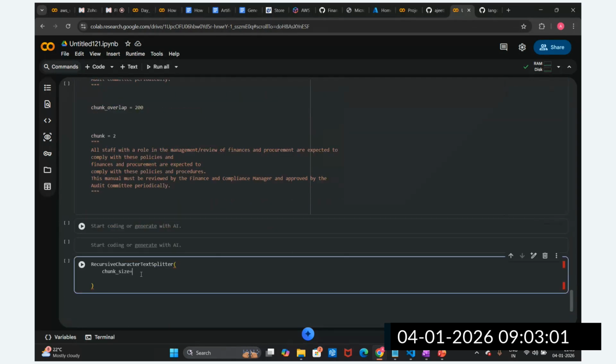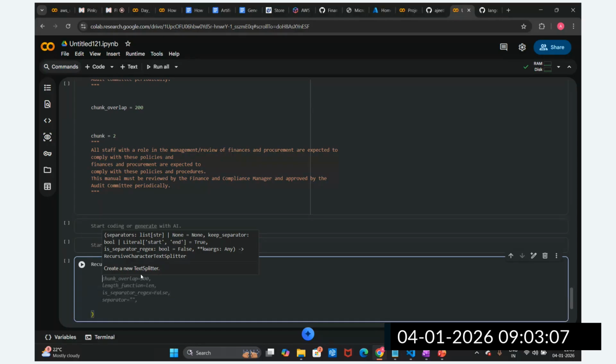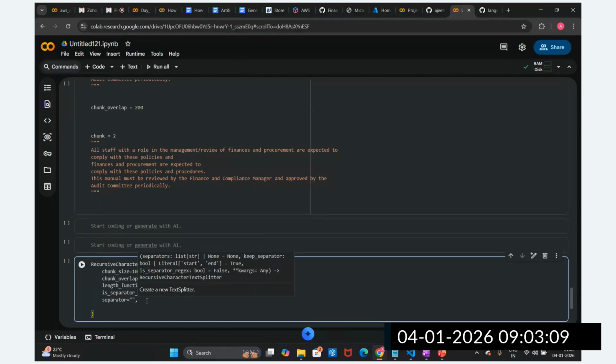Let's suppose I'm providing the chunk size as 1000. Then the chunk overlap size we are providing is 200.